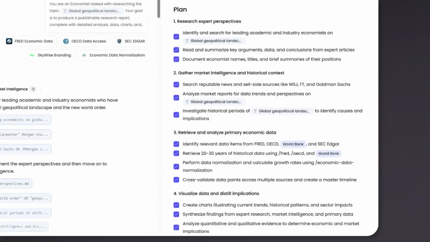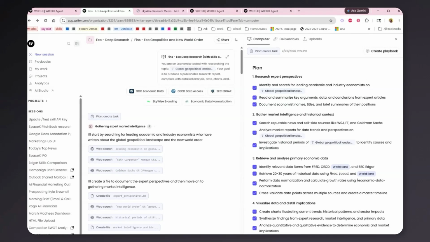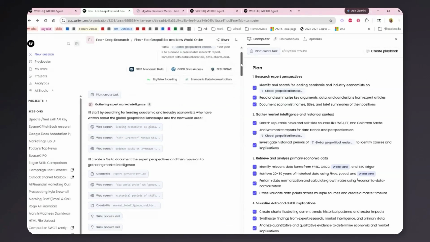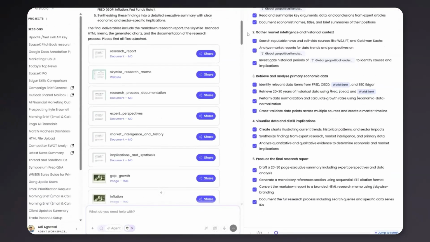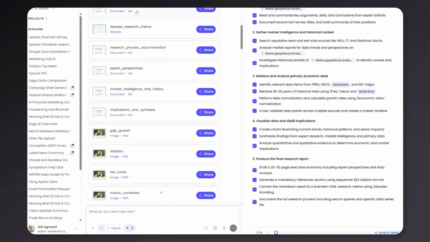So this is not just an LLM giving you the highest probability next token based on what it read 3 months or 6 months ago. This is primary research done from scratch just for this topic. And after it does this research, it produces the report, but also documentation on where it found its sources and the data that it gathered.